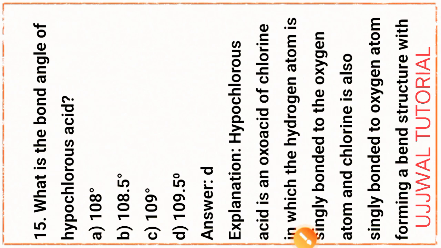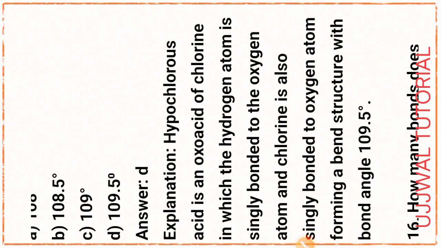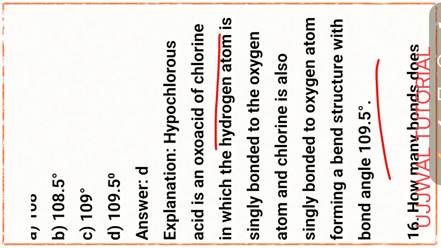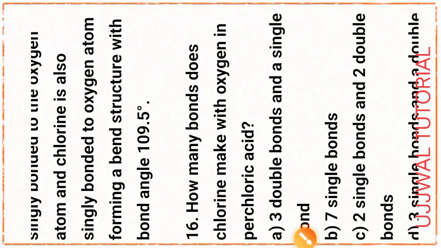To explain this part, hypochlorous acid is an oxo acid of chlorine in which the hydrogen atom is singly bonded to the oxygen atom, and chlorine is also singly bonded to the oxygen atom, forming a bent structure with bond angle 109.5 degrees.